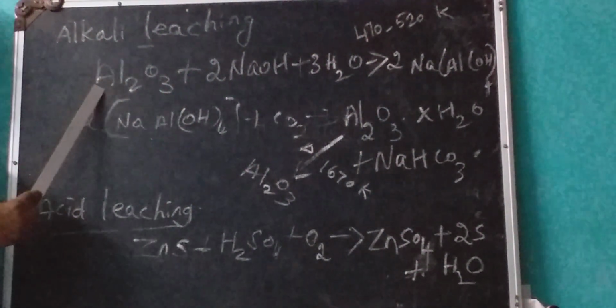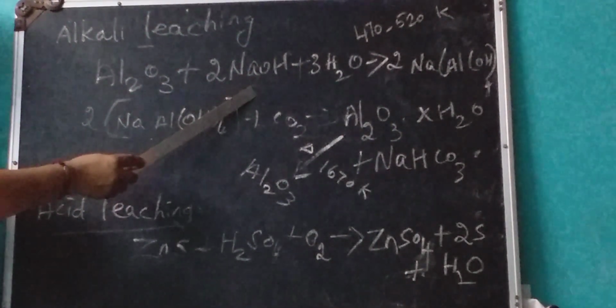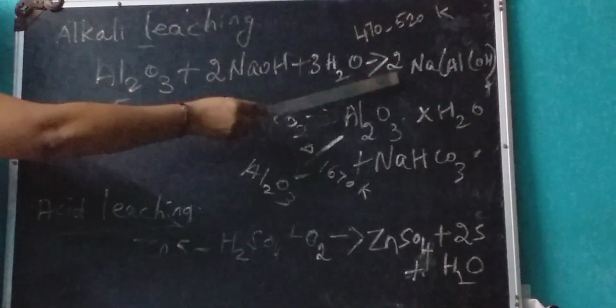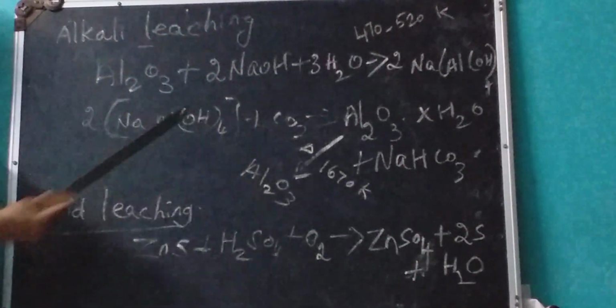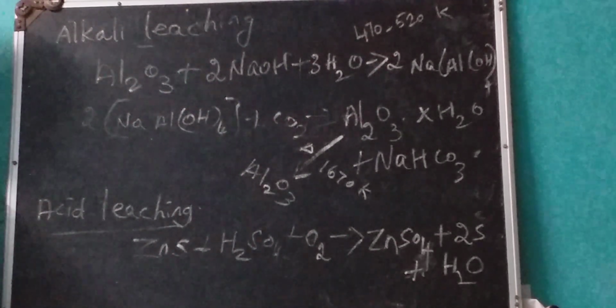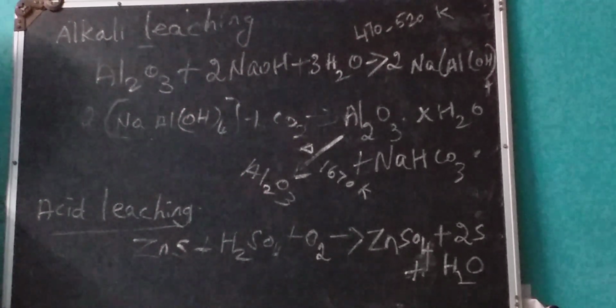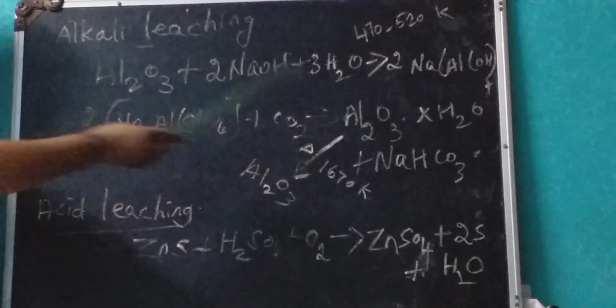So the crushed ore of alumina treated with aqueous sodium hydroxide forms a soluble complex called sodium meta-aluminate. The sodium meta-aluminate is treated with carbon dioxide, leaving the impurities behind, and it forms hydrated aluminium oxide.